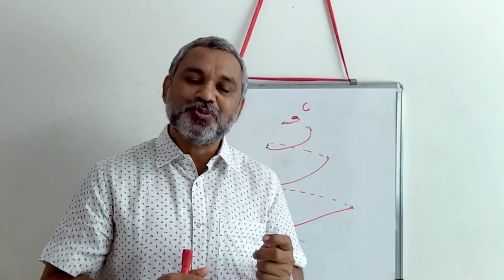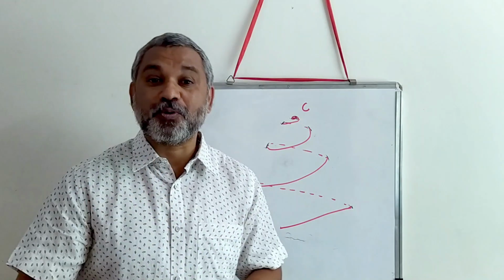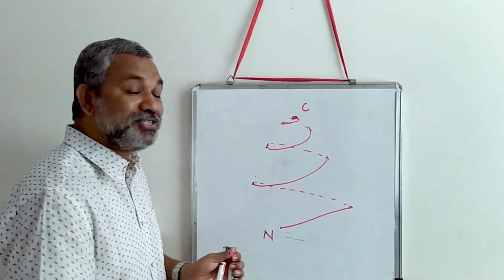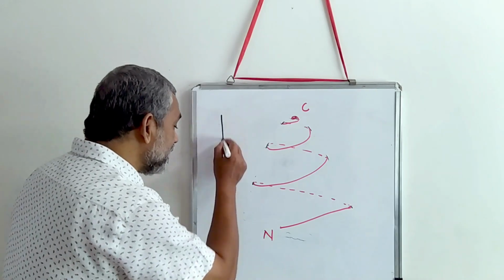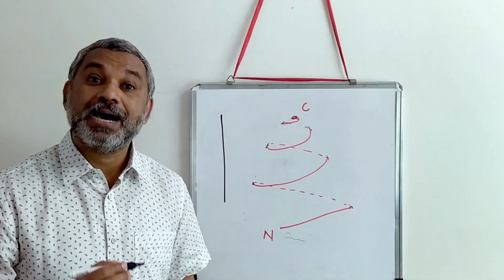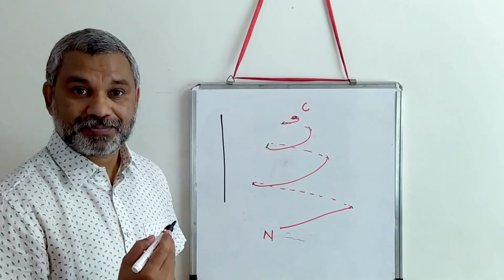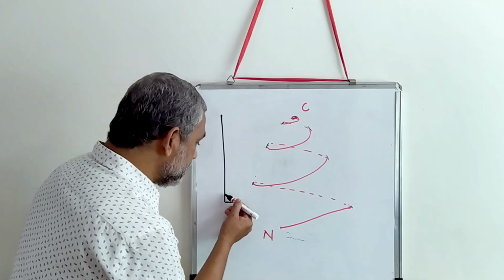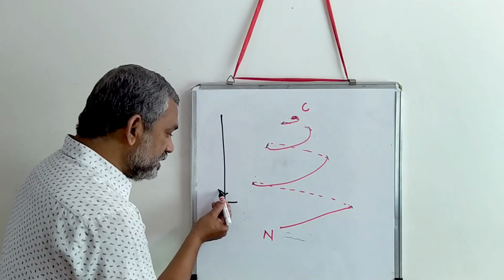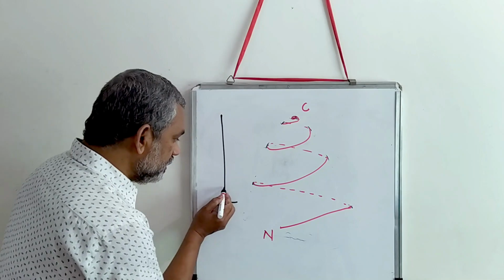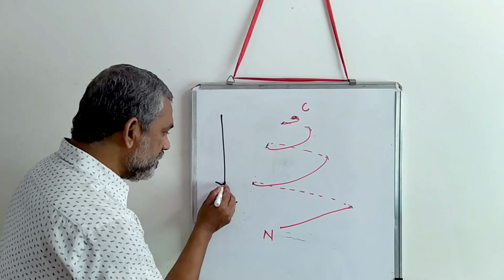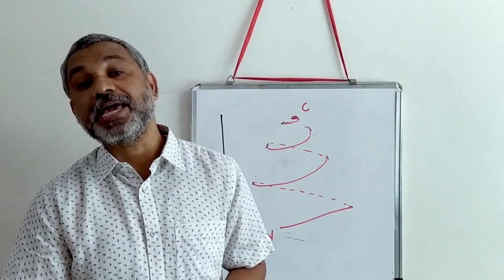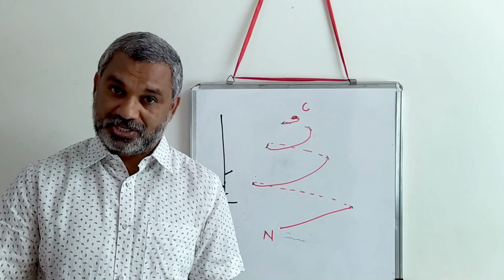Max Perutz, who studied the structure of proteins, gives a beautiful analogy. The analogy is that an alpha helix structure can be compared to a spiral staircase. In a spiral staircase, you have one step, then the next step is here, then the third step is here, and the fourth step may be facing you, and then the fifth step. This is how a spiral staircase is arranged.